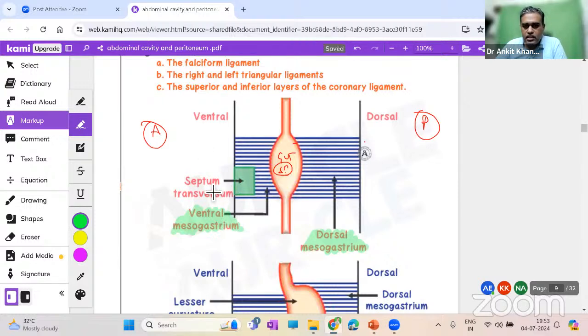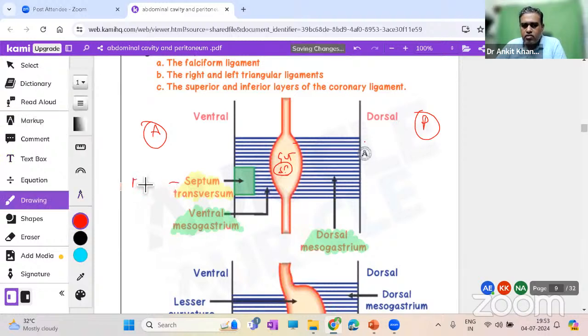Simple. Now see what they are showing over here, that there's some septum transversum coming. What is that septum transversum? It is just a part of mesoderm. Remember it for now like this, but we will study it a little in embryology. It's the cranial-most part of the lateral plate mesoderm. This septum transversum will slowly give rise to an organ known as the liver. So over here in this area, the liver is going to come slowly.